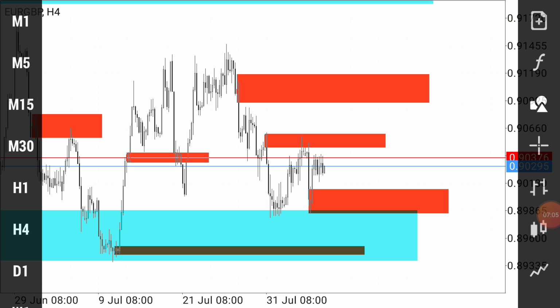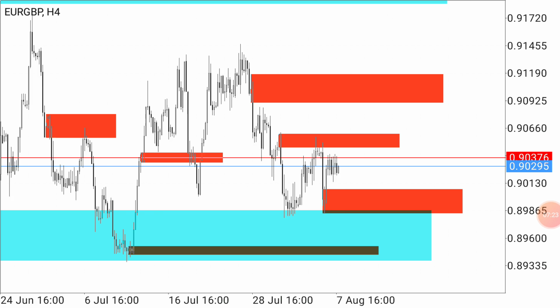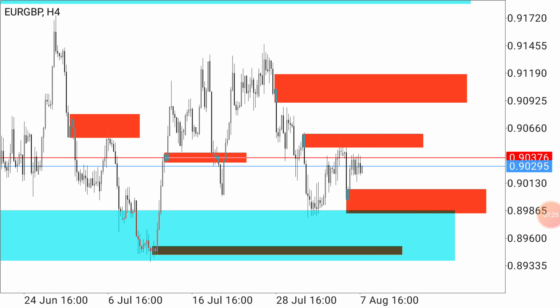How to make a zone? Making a zone is not a problem. I told you in the beginning of the video that finding a quality zone is what matters. You have to practice on demo at least 6 months if you want to be a master in that. Practice at least 6 months on these basics.